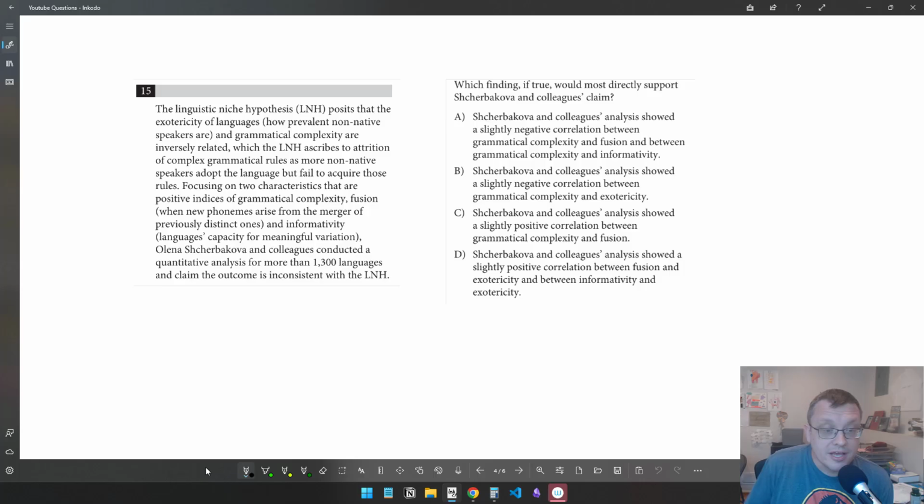We're trying to support their claim, so here's their claim. We'll get to that in a minute. Let's first read the text, see what's going on, and then we'll break it down. We'll see what choice fits.